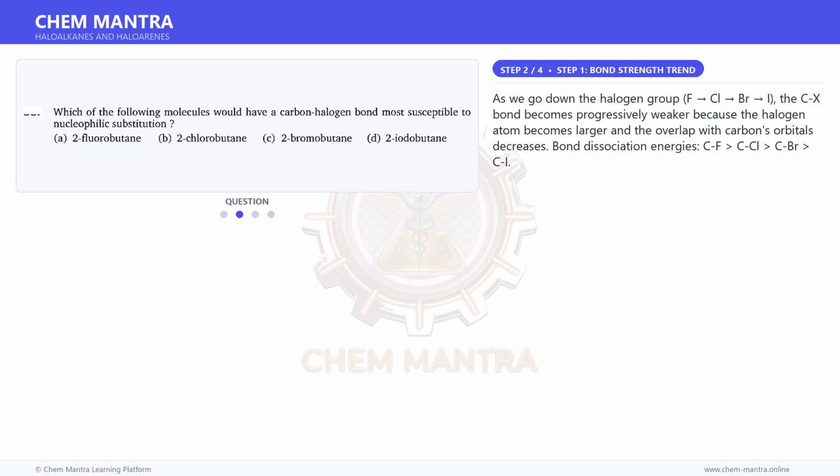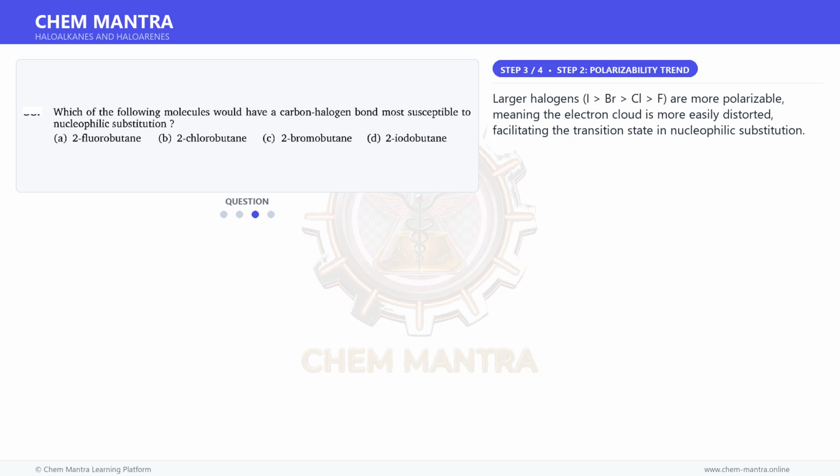Moving on to the next step. As we go down the halogen group, F, Cl, Br, I, the C-X bond becomes progressively weaker because the halogen atom becomes larger and the overlap with carbon's orbitals decreases. Bond dissociation energies: C-F > C-Cl > C-Br > C-I.